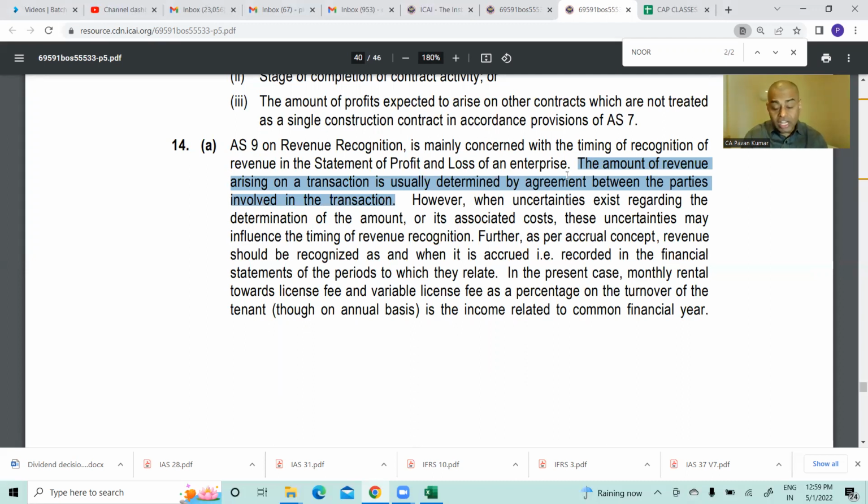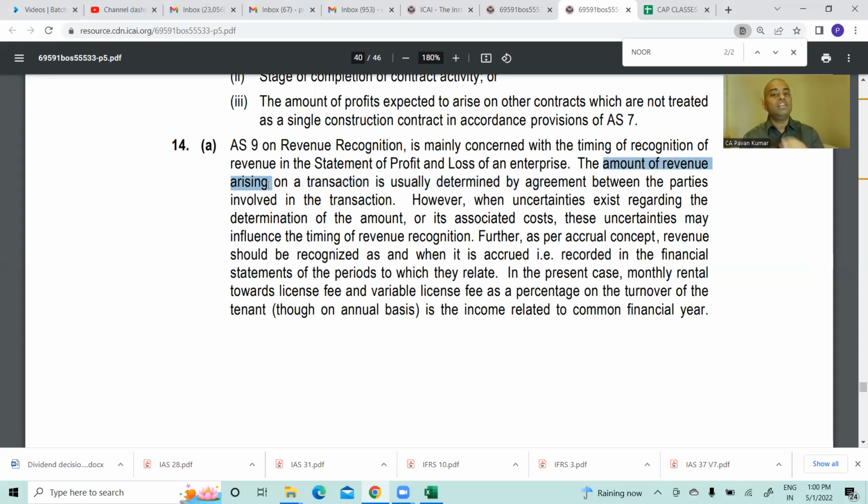So this is proof that the amount of revenue arising on a transaction is outside. You have done complete AS 9. It speaks about revenue recognition out of sale of goods. It speaks about revenue recognition out of rendering services. It speaks about revenue recognition when the enterprise resources are used by a third party, which gives royalty, interest, and dividend. Nowhere in AS 9 did they speak about the amount of revenue.